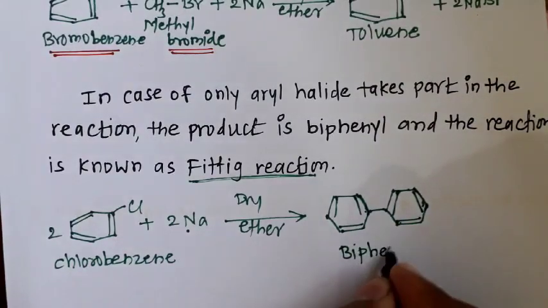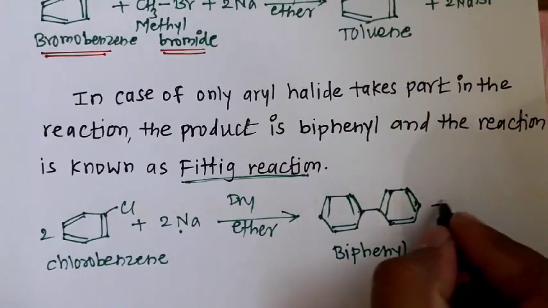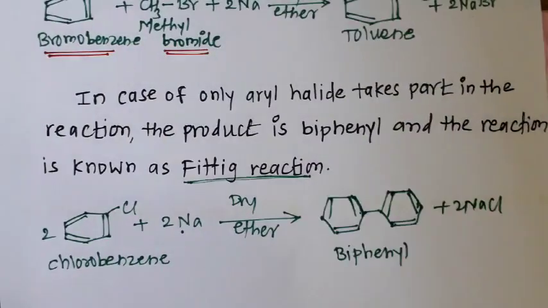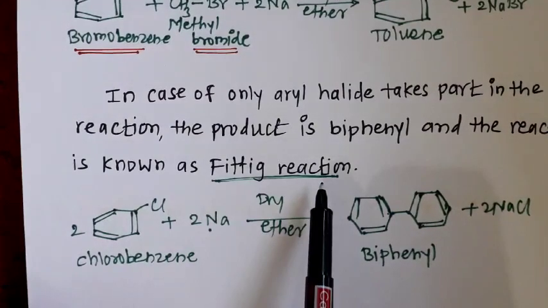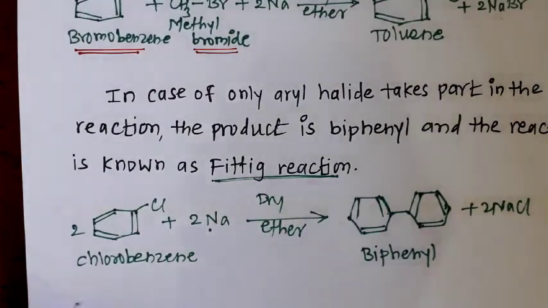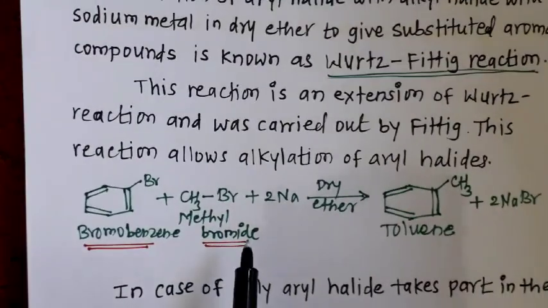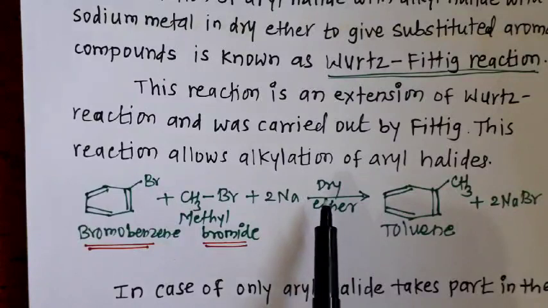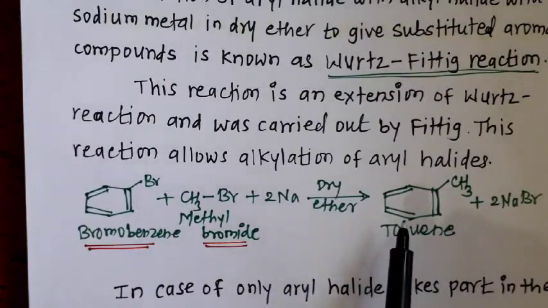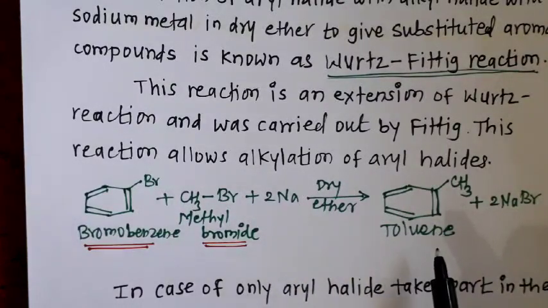This is biphenyl, and this reaction is known as the Fittig reaction. And when one haloarene and one alkyl halide are coupled with each other by using sodium metal and dry ether, this reaction is called the Wurtz-Fittig reaction.